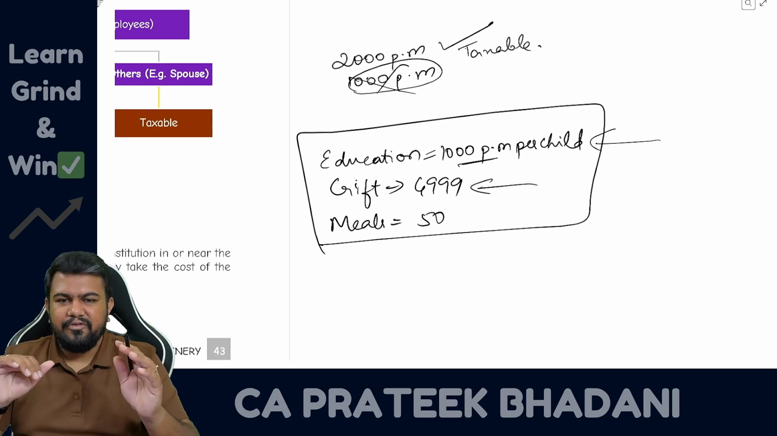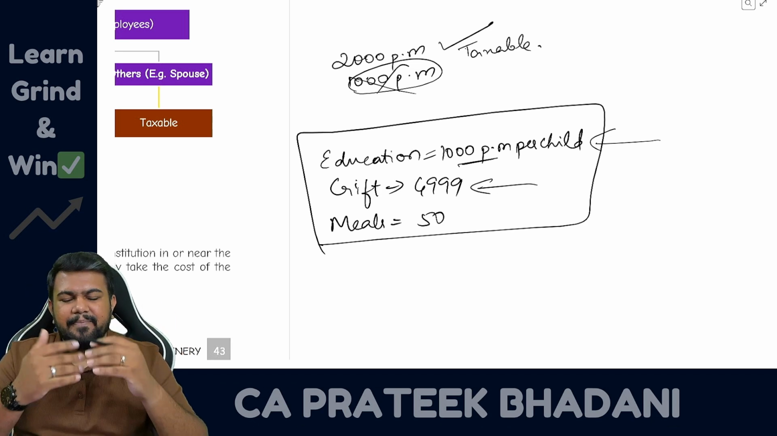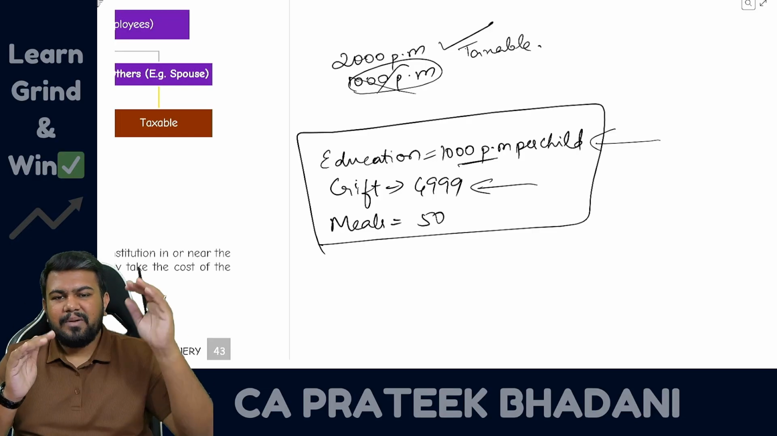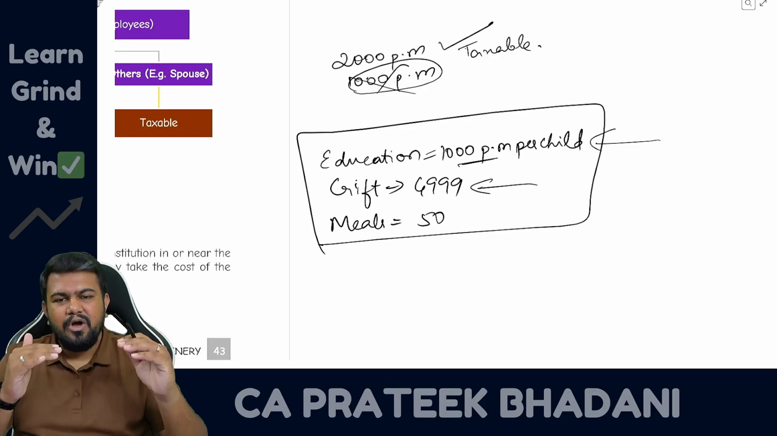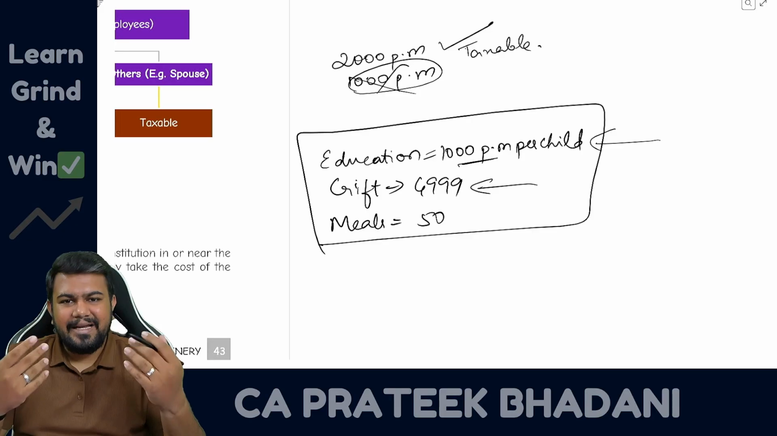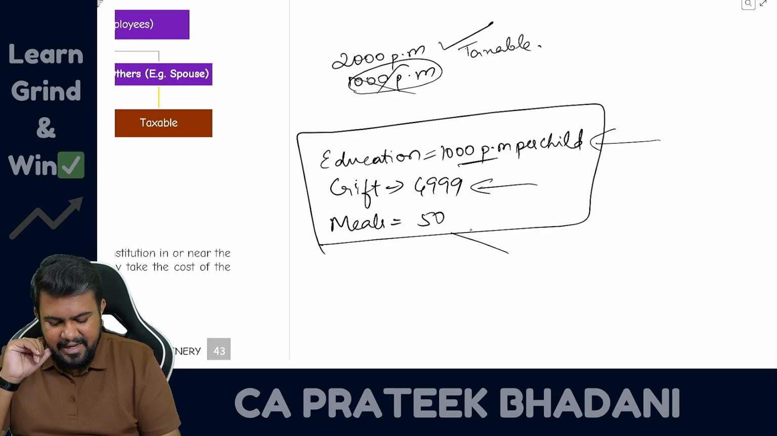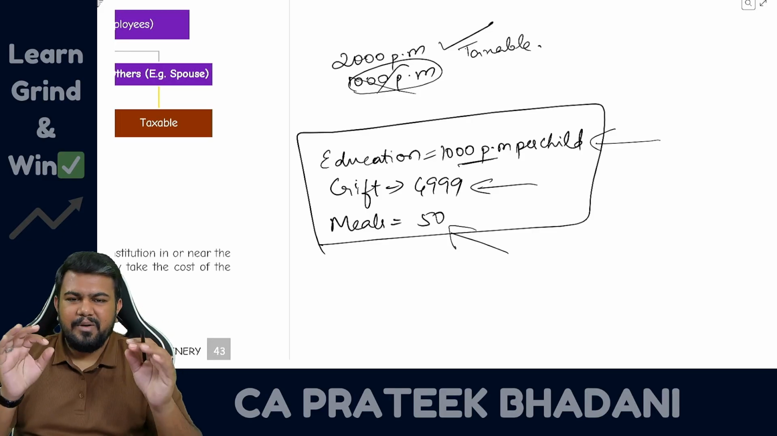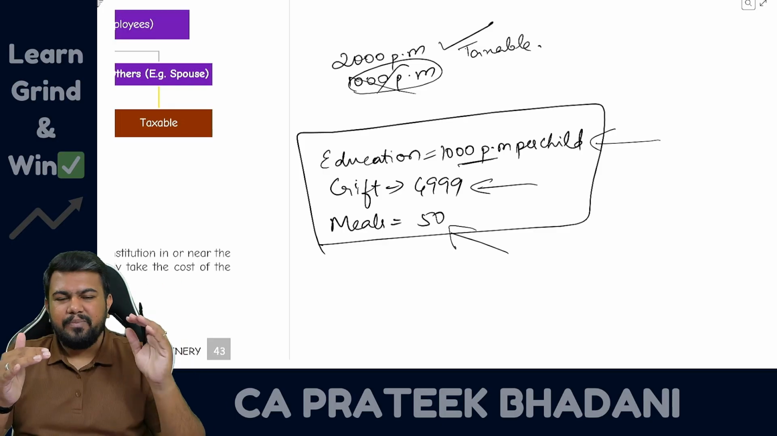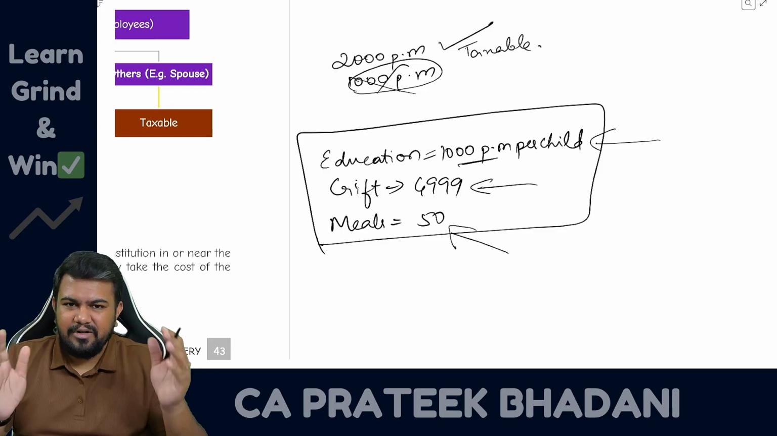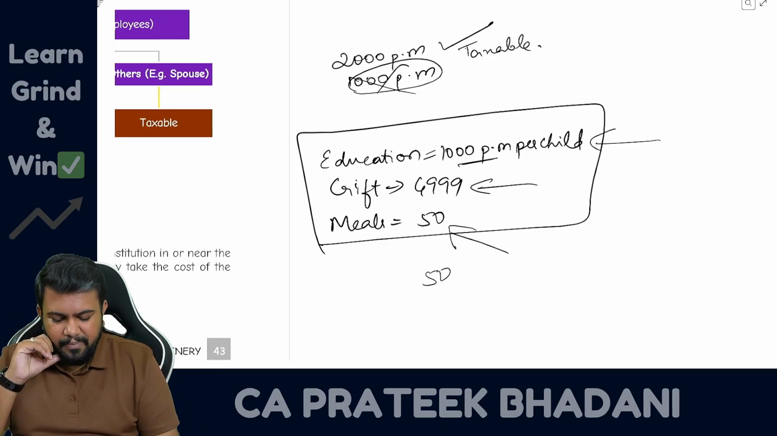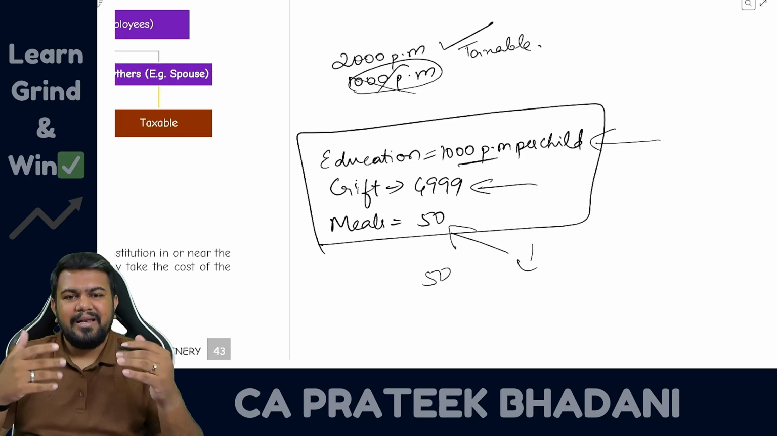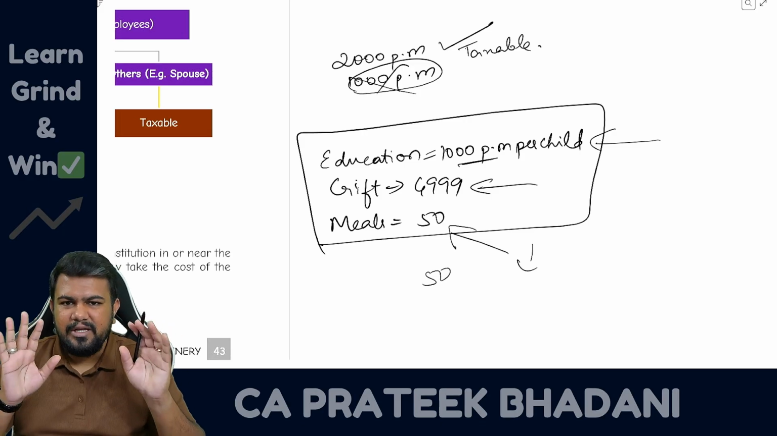Similarly, when it comes to gift also, if it is up to 4999, it is fully exempt. Above 4999, it can be fully taxable also, or only the excess amount is taxable. Like that also you can solve the answer. Similarly, if it is meals, up to 50 rupees per meal, it is fully exempt. Above 50 rupees per meal, it is fully taxable. Like that also you can solve. Or up to 50 rupees exempt, balance amount is taxable. Like that also you can solve. It is totally your wish.